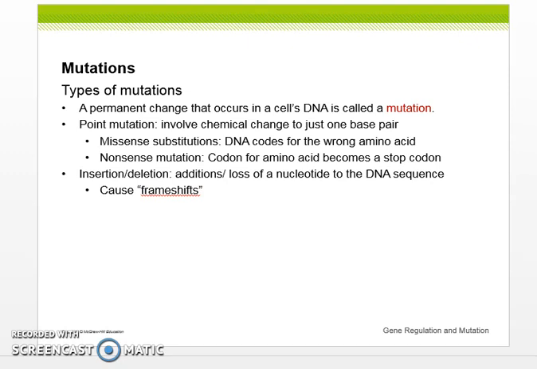A permanent change that occurs in a cell's DNA is called a mutation. Point mutations involve a chemical change to just one base pair. In missense substitutions, DNA codes for the wrong amino acid. A nonsense mutation is where the codon for an amino acid becomes a stop codon. In insertion and deletion mutations, we have additions or losses of a nucleotide to the DNA sequence, and these cause frame shifts.